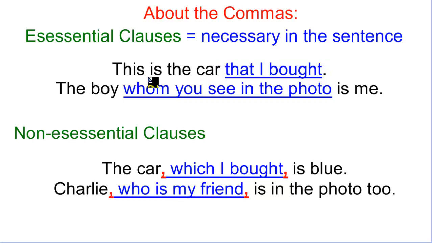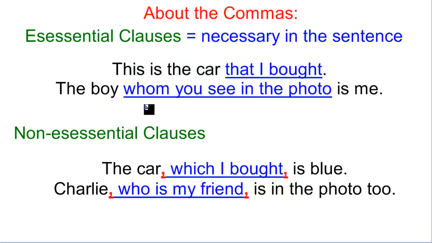For example, if I say, this is the car, it's empty. It doesn't have a lot of comment. Maybe you want to expand more and you have to mention this commentary. For example, if you say, this is the car that I bought, it has something a little bit more intense in contrast with just saying, this is the car.